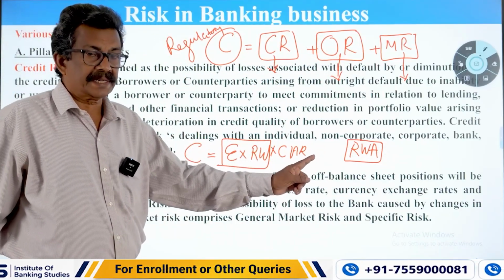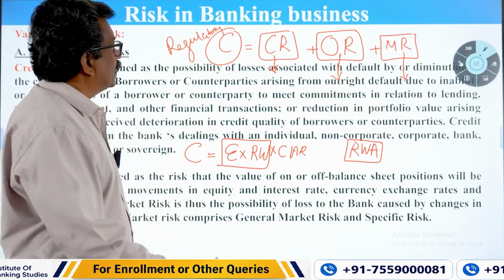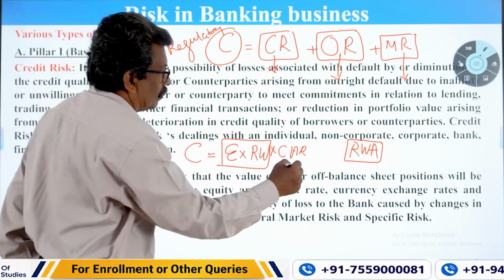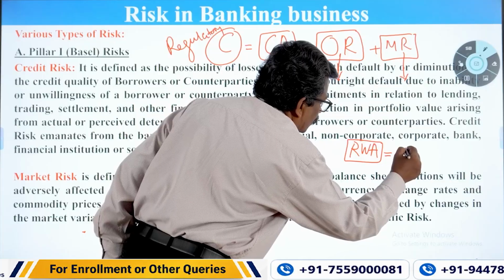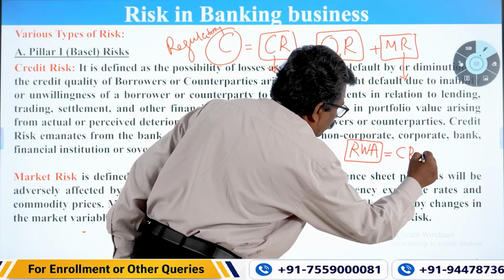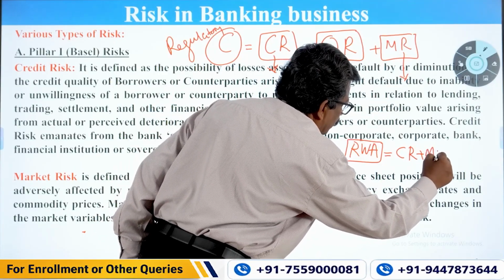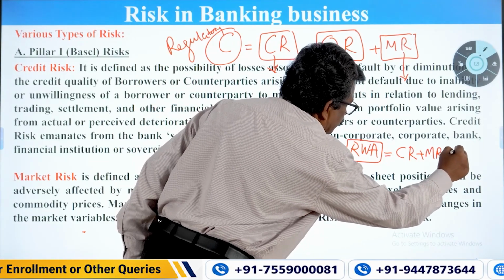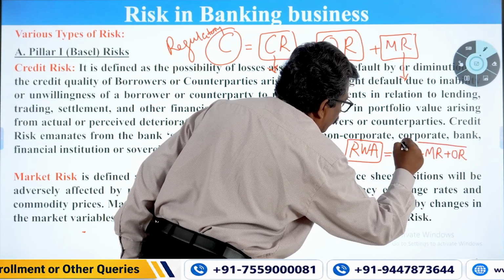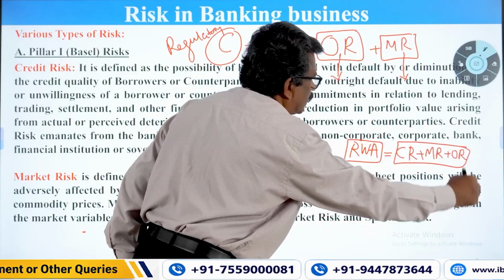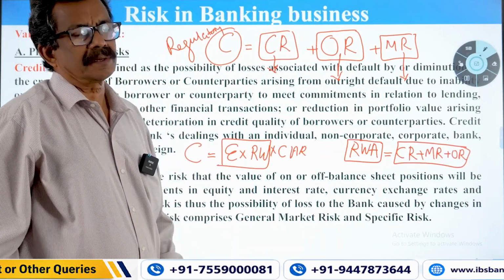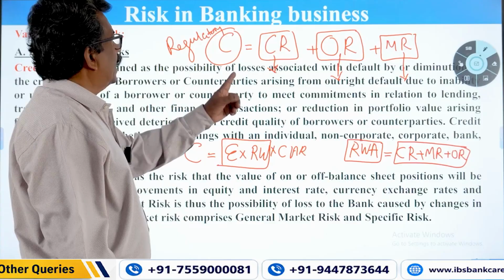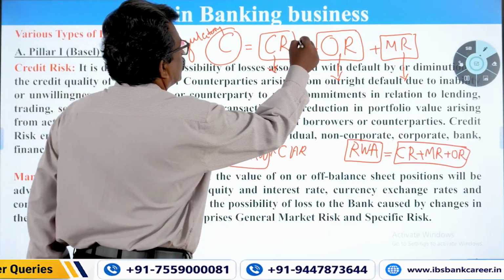What are all the risk weighted assets? That is what we discussed now. Risk weighted asset is equal to credit risk plus market risk plus operational risk. You need to consider all these three things together, then you find out the total risk weighted asset. So capital is equal to these three things.